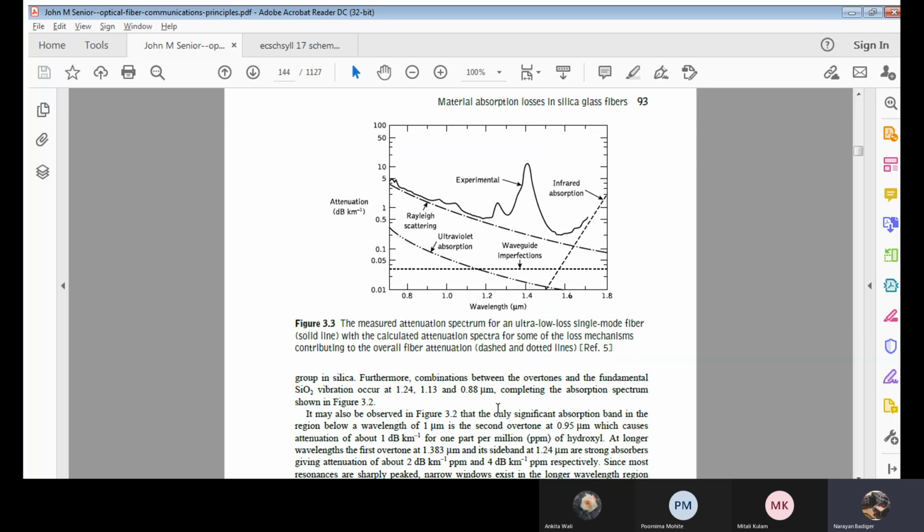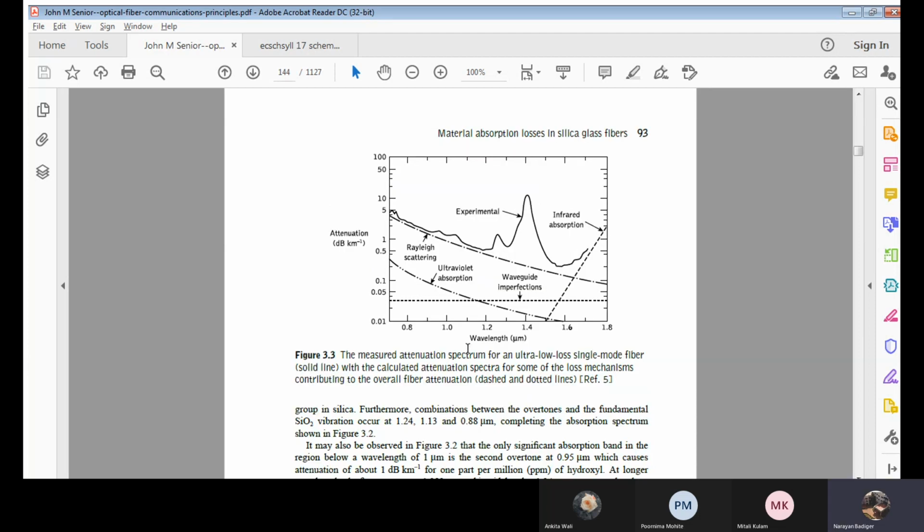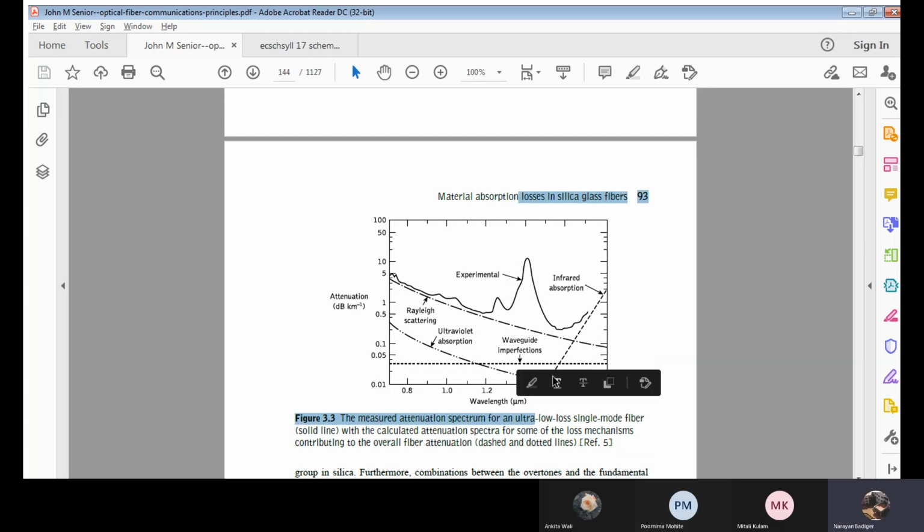Now, can anyone tell me where the attenuation is less? For what wavelength is the attenuation less? Analyze this graph and tell me. Quickly see this graph and tell me for what value of wavelength the attenuation is less. Can anyone tell me?